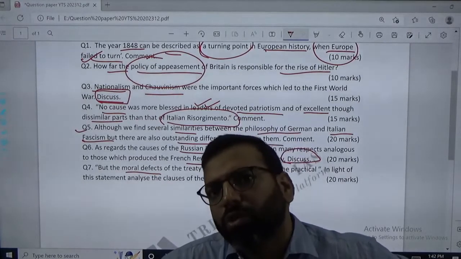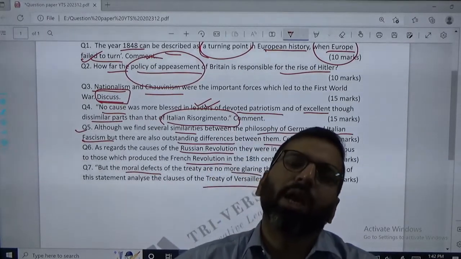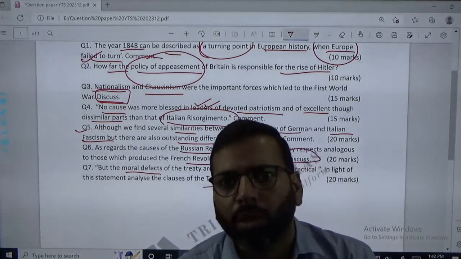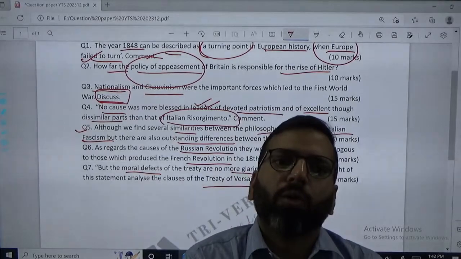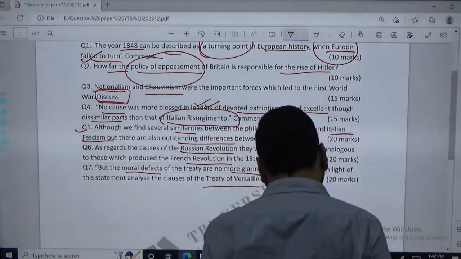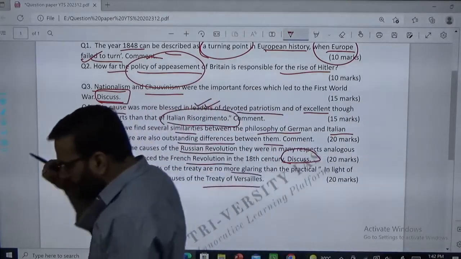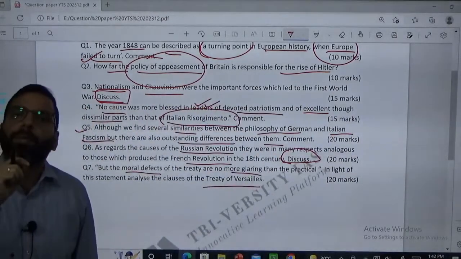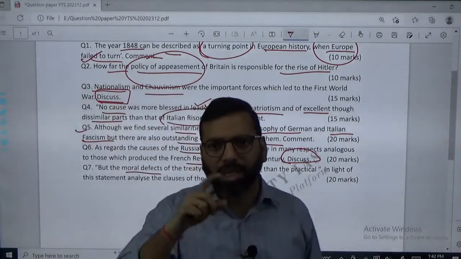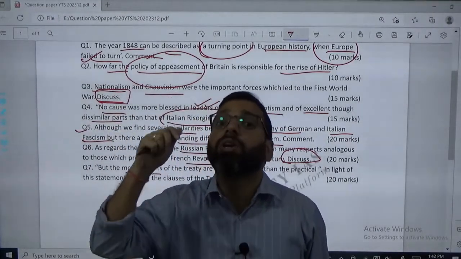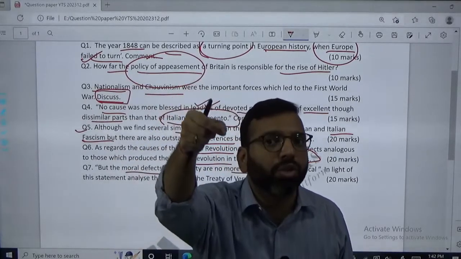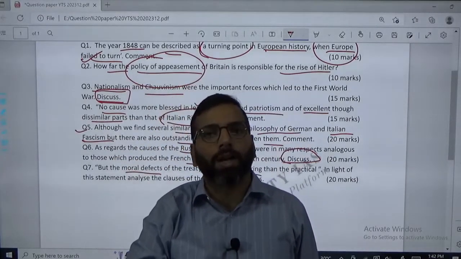So these were resourceful regions. If someone does not have resources, how can they have economic growth? And unless and until there is economic regeneration, how will they be able to pay the money? So because of that, it is impractical. Besides, in immoral also we can write this same point, that the war indemnity was very, very high because it was driven by the revengeful tendency of Britain and France.